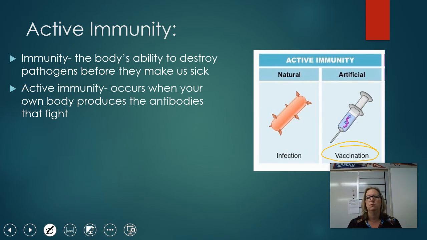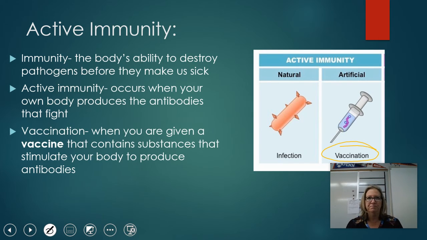Another way to get your body to produce antibodies is by vaccination, okay? Vaccination is when you kind of trick your body, okay? You can be given an empty virus that just has the antigens on it. You could be given just part of the virus that will produce a piece of a virus, again, that your body will recognize as bad.